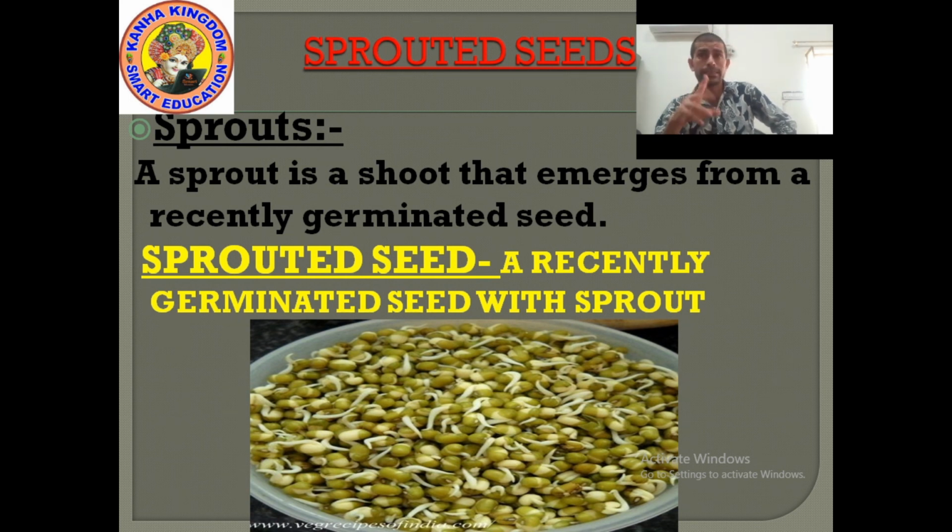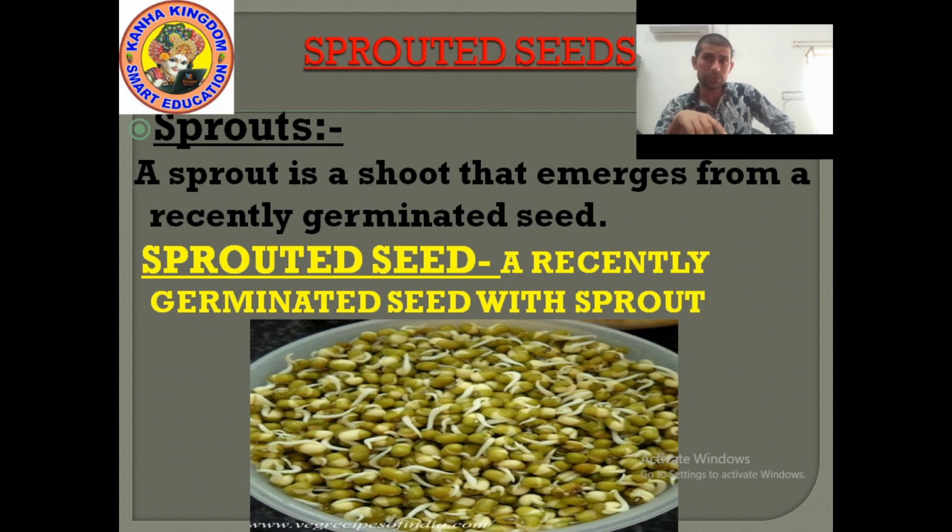So what is sprout? A sprout is a shoot which comes out, that emerge from a recently germinated seed. Suppose you have germinated seed, and if you will look at that seed, you will see something white structure on it. That white structure is known as sprout.